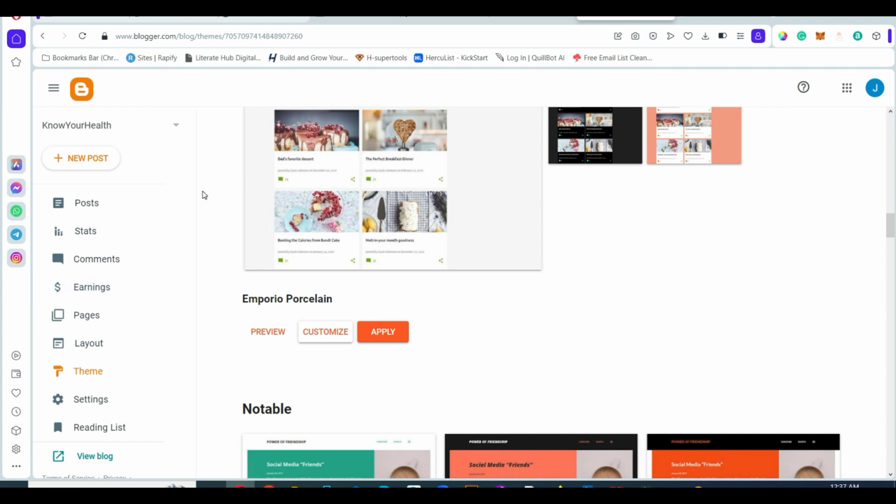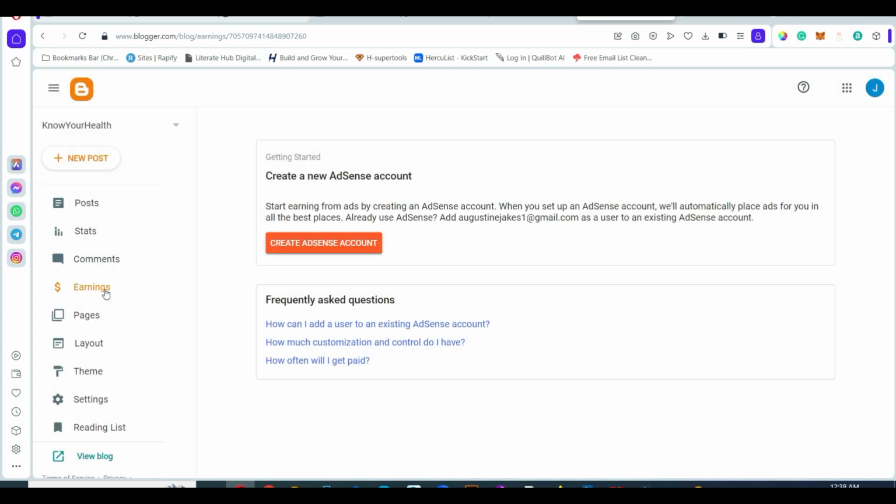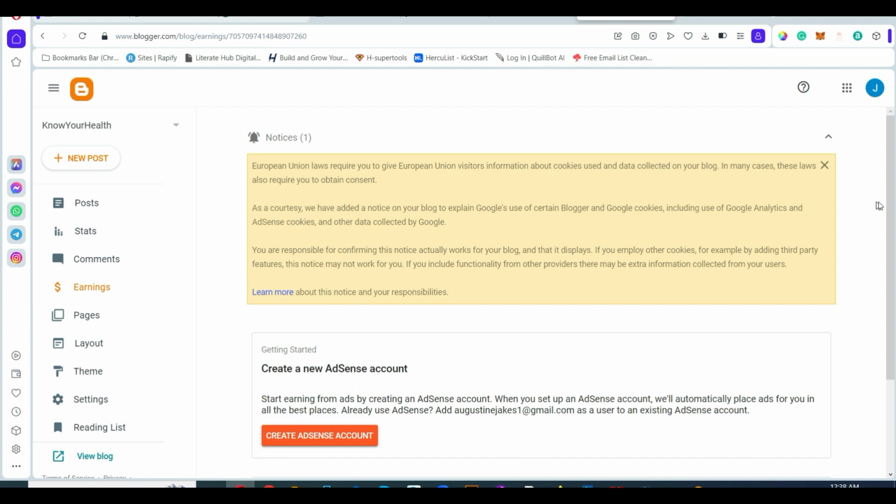And then the next step to earning is go to your earning page. You see, you can earn here. Go to your earning page and create an AdSense account.